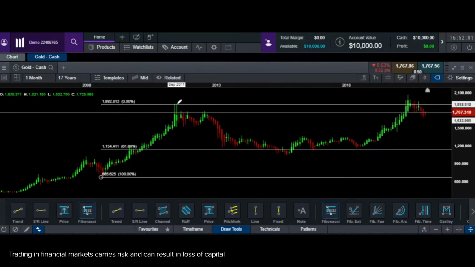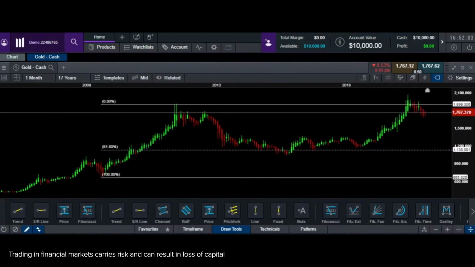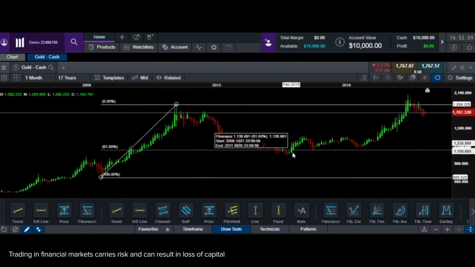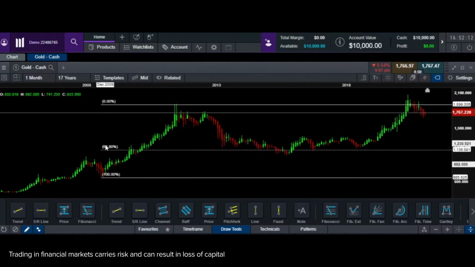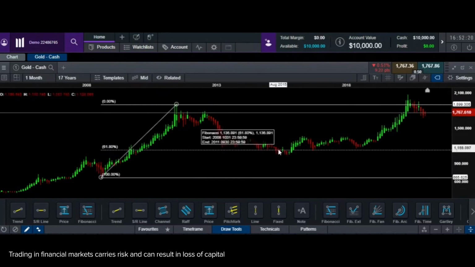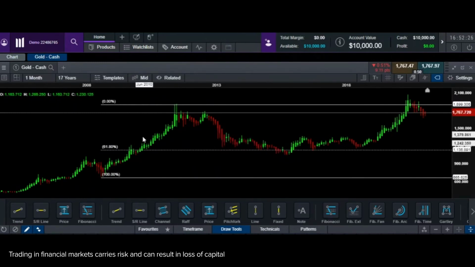to my highest point. In this scenario we see that once gold had dropped to a significant level, it started bouncing back up, and this level again was at 61.8. So gold dropped all the way till 1136. Actually it dropped a little more than that, but this point gave me a good entry point to buy and invest into gold. So similar case. Now this is something that happened in the past.